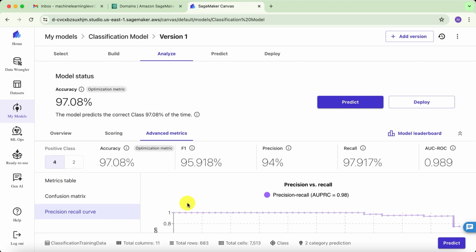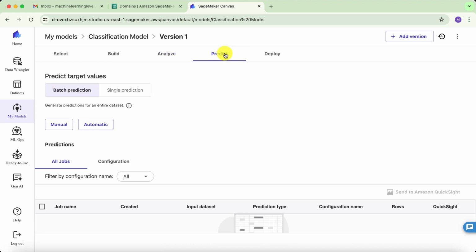Now we're gonna move on to the next step of this process, which is the predict step. And again, we'll do 2 types of predictions, batch prediction and single prediction.